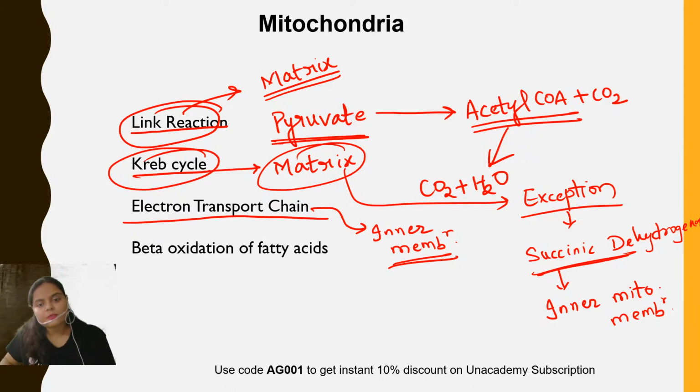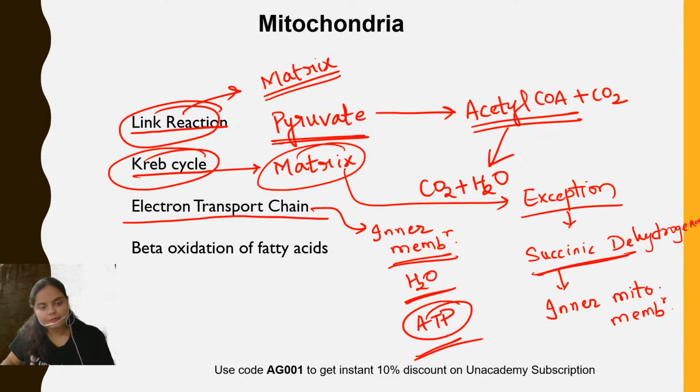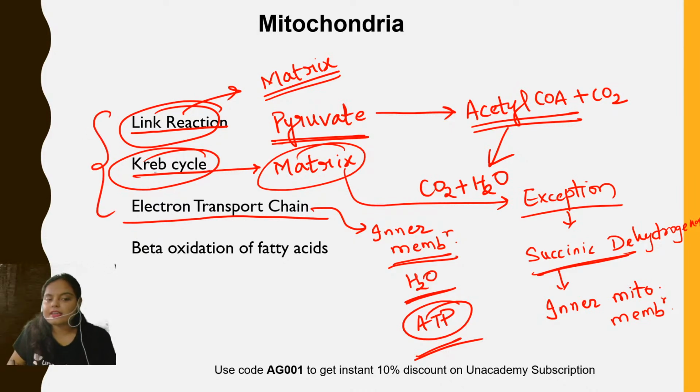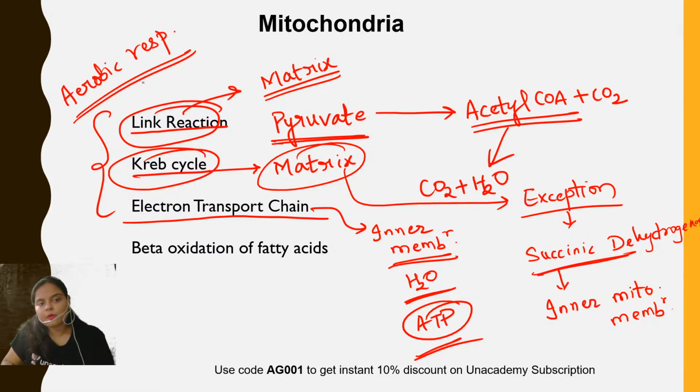With the help of this electron transport chain, what happens? Metabolic water is formed and ATP is synthesized. All these three steps, link reaction, Krebs cycle and ETS or ETC, take place in aerobic respiration.